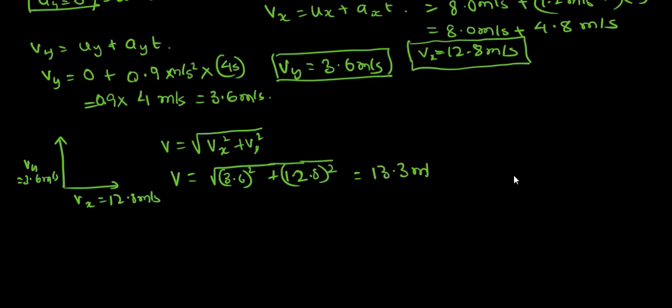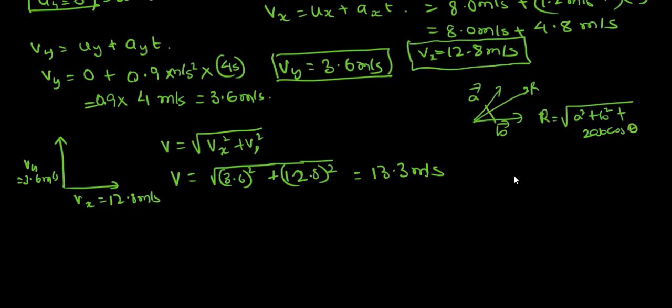If we calculate this, you are going to get an answer of 13.3 meter per second. See, when we have two vectors, let's say this is vector A and this is vector B, when we have to take out their resultant, the resultant we know is under root of a square plus b square plus 2ab cos theta, where theta is the angle between them. Now obviously the angle between these two vectors is 90 degree. So in this case, this will be a square plus b square. That's what we are precisely doing. Vx square plus Vy square. That's 13.3 meter per second.